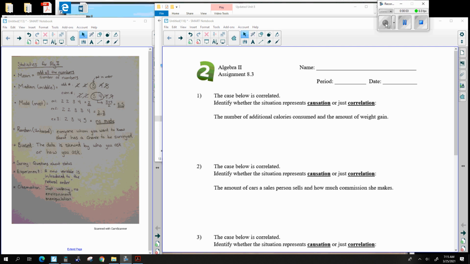All right, here we go. We are now looking at Unit 8, Lesson 3.